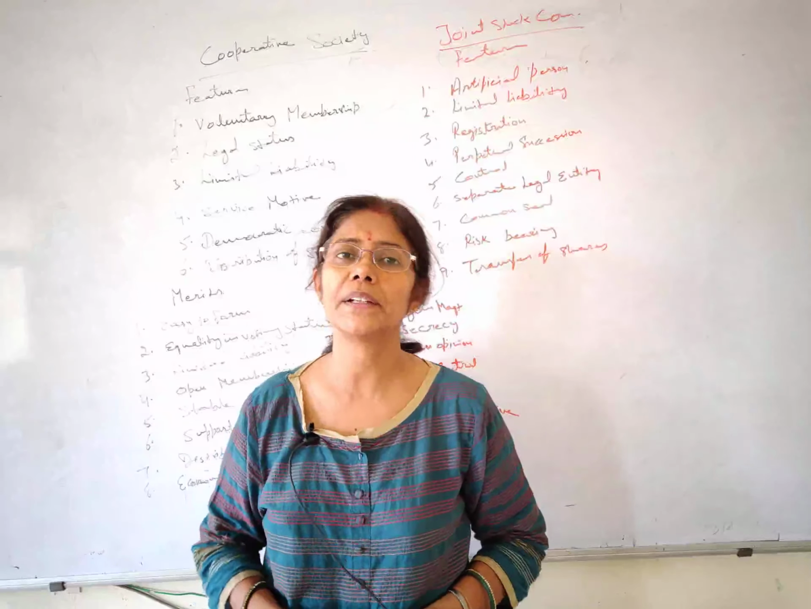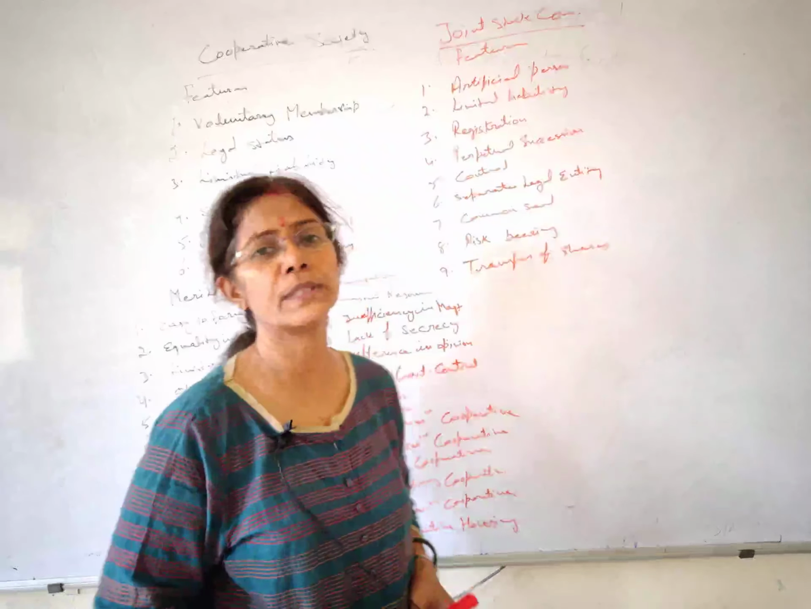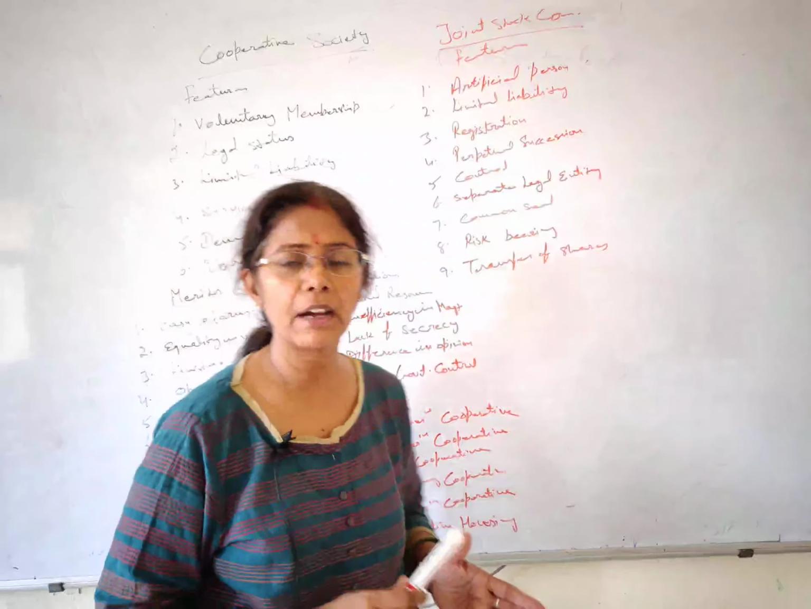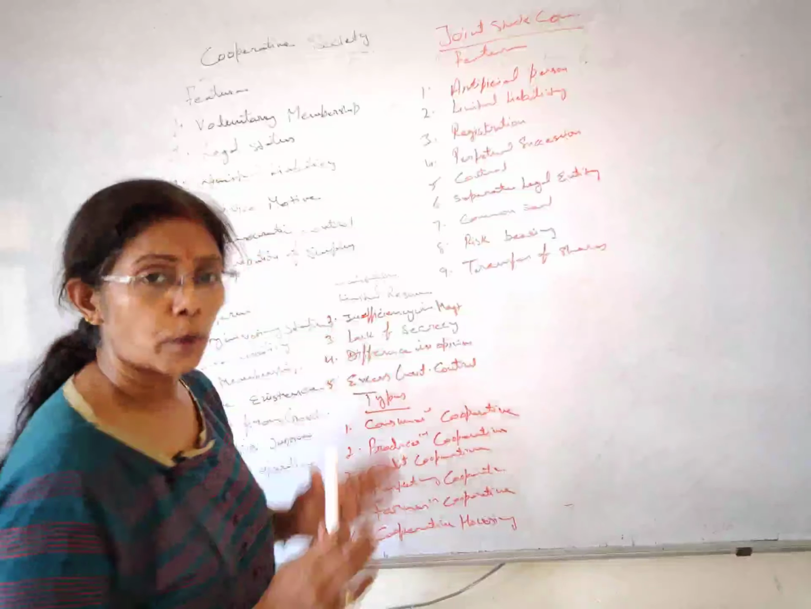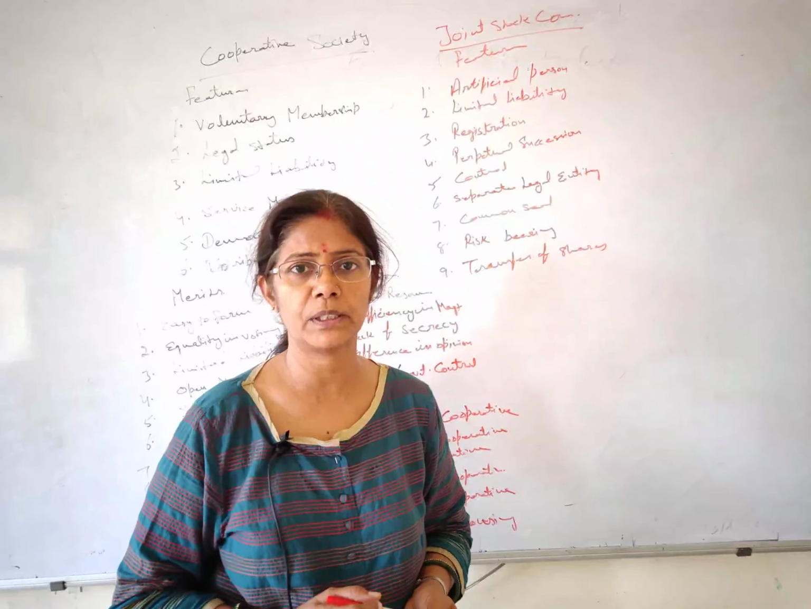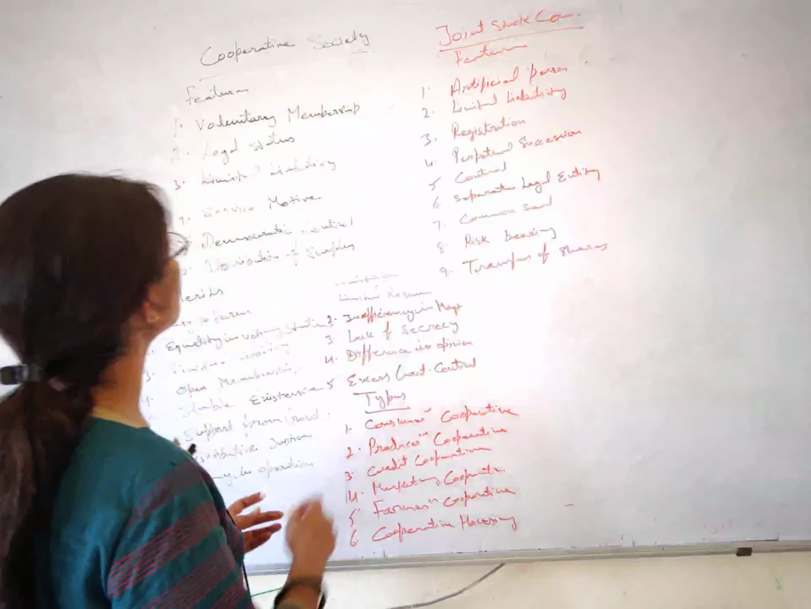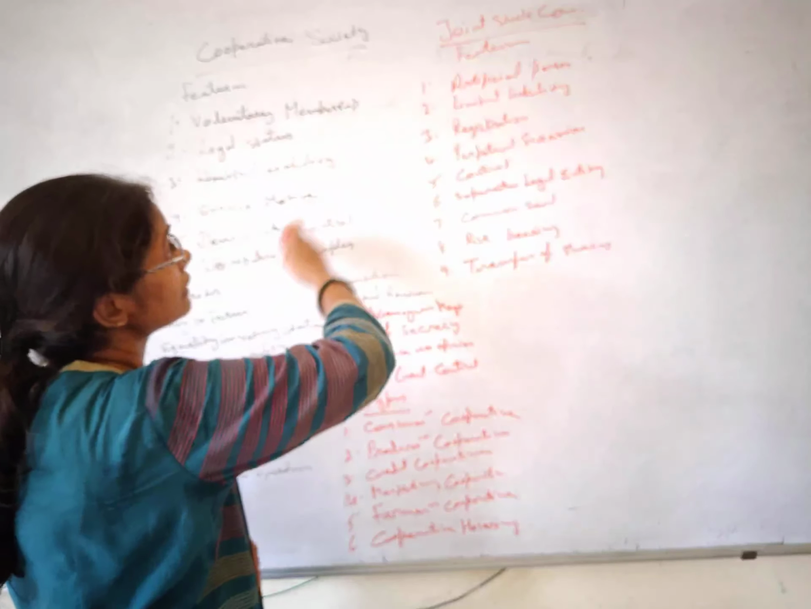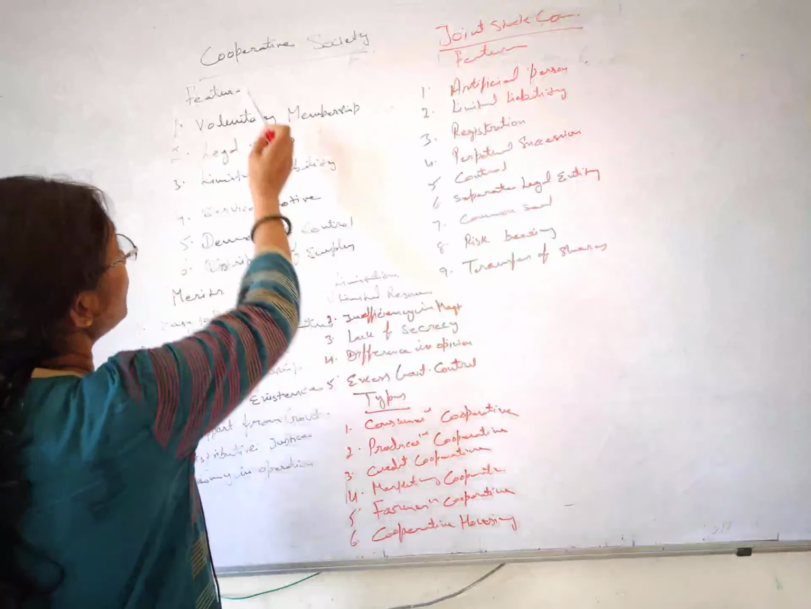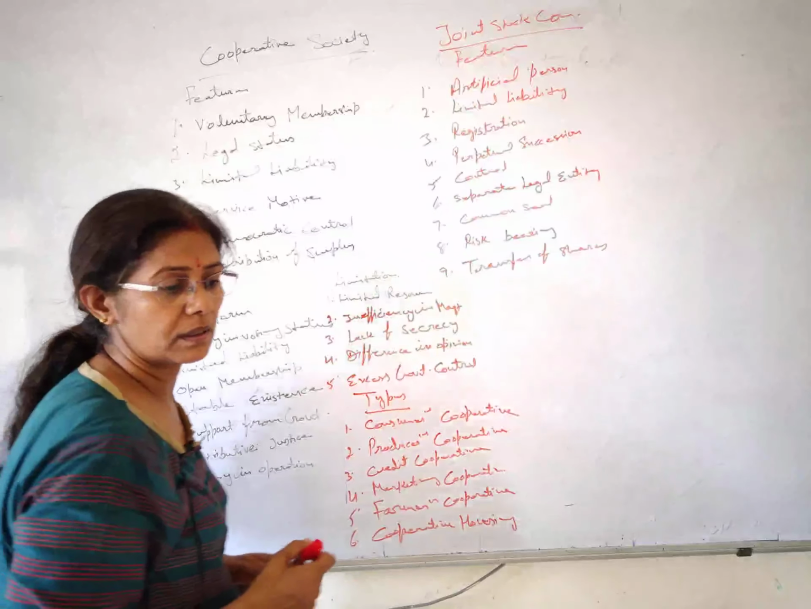As you know, we have started chapter number 2, form of business organization. So I have given 2 videos of this, and we have revised sole proprietorship, partnership and Hindu undivided family. All right. Today we are going to discuss cooperative societies and joint stock company. Well, let's talk about cooperative societies first.